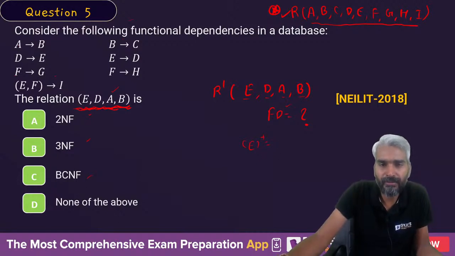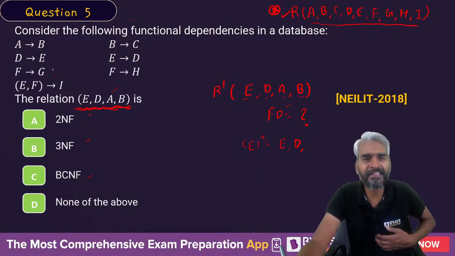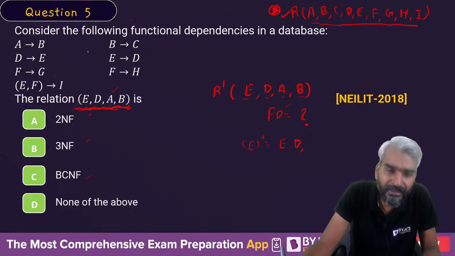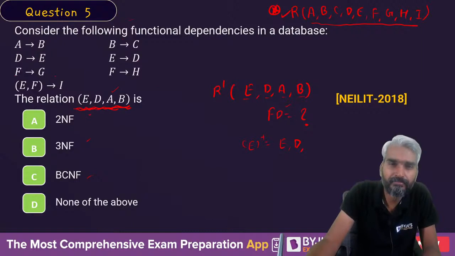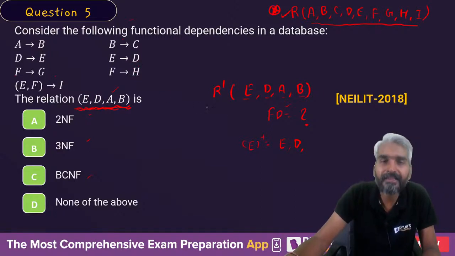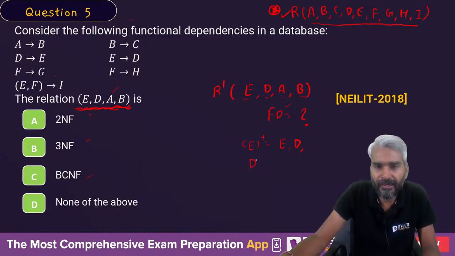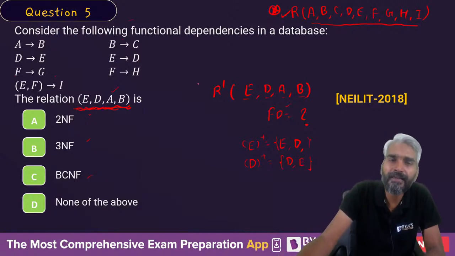Sir, E closure will be E. E can determine E. From E, you can determine D. From D, you can again determine E. Can you determine anything else from E? No, sir. We cannot determine anything else from E. Can we determine anything else from D? D can only determine D and E, right?